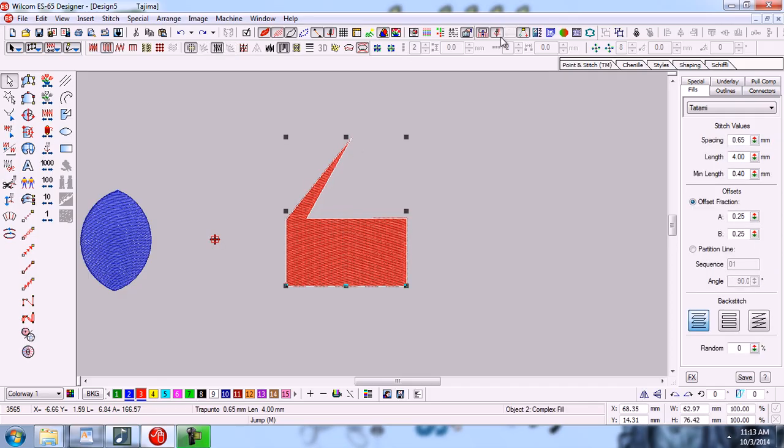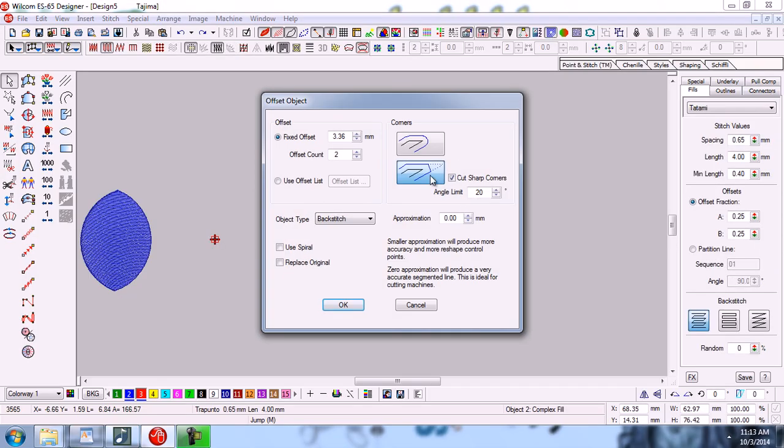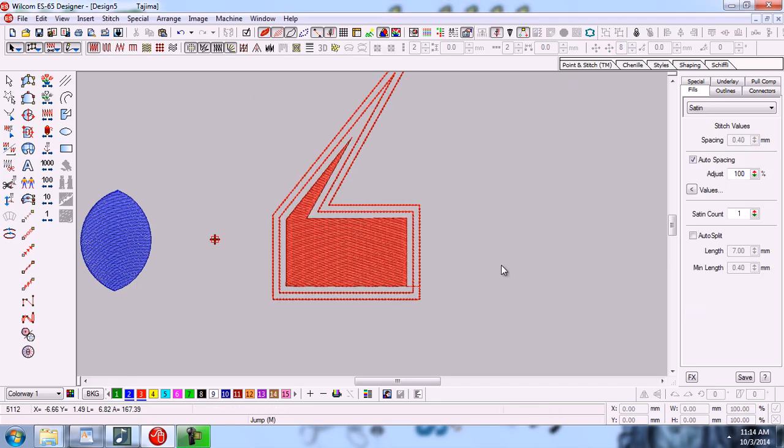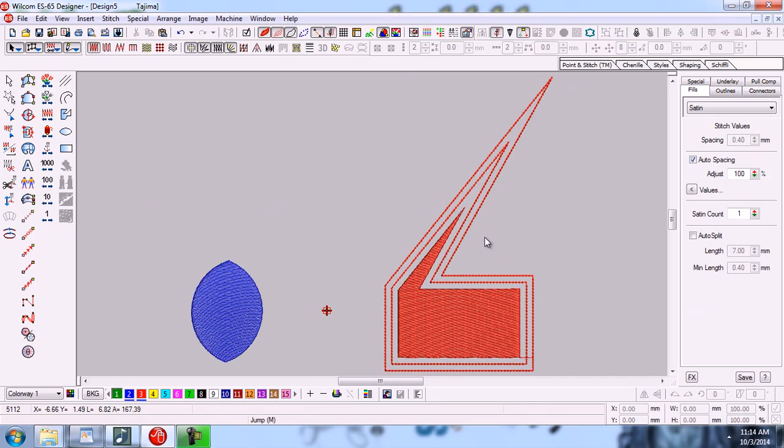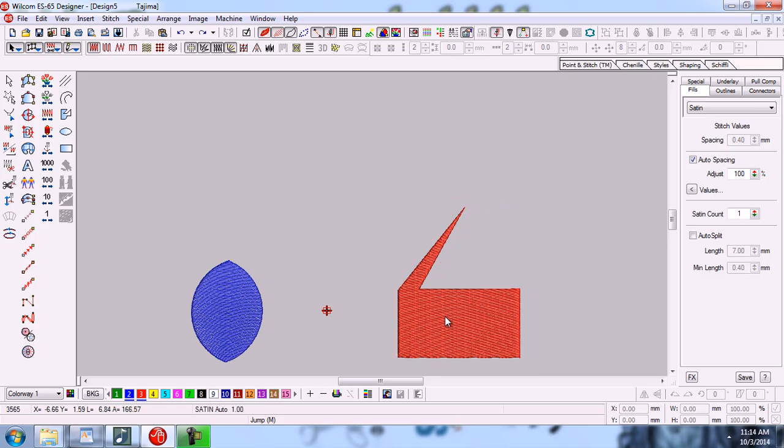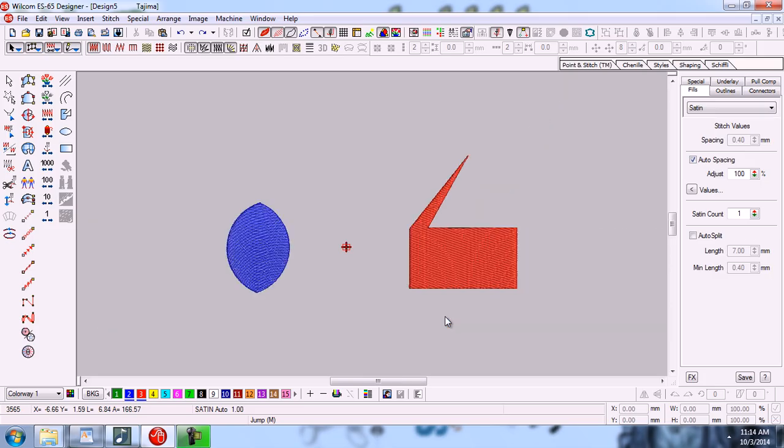Click on the object and now click on insert offset object. The distance is this, offset count 2, and the corner we are using is squared corner. Now we will click on OK button, press 0 for full preview. So you can see that it is like this. Okay, this is squared corner. Control Z for undo. Now press some zoom.